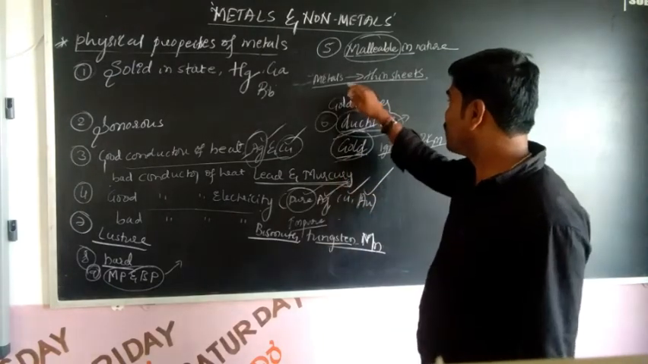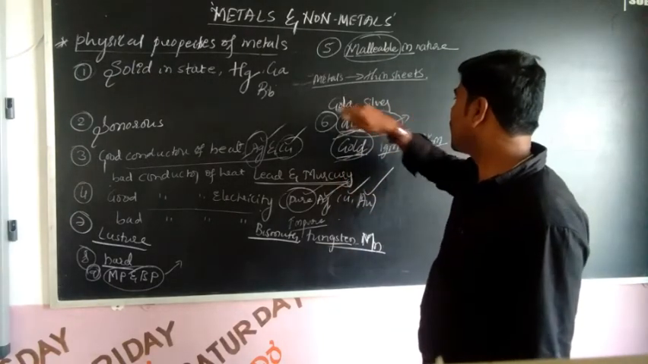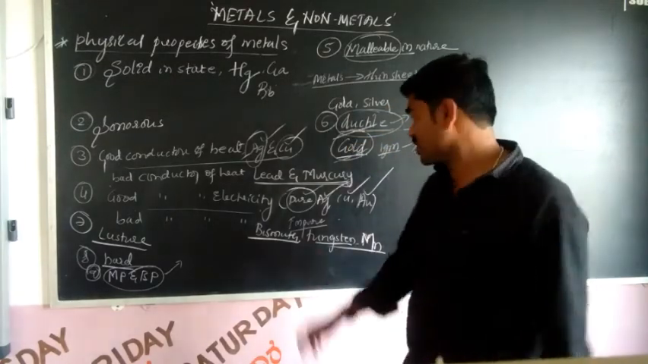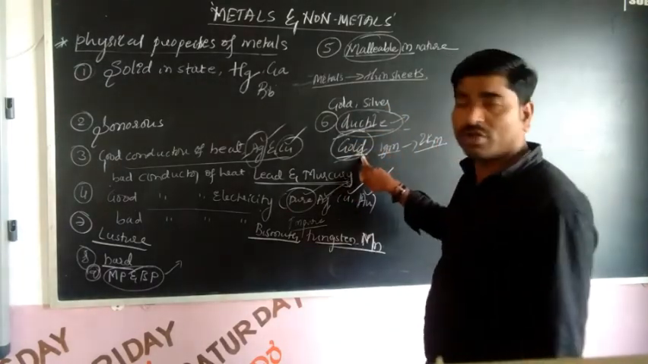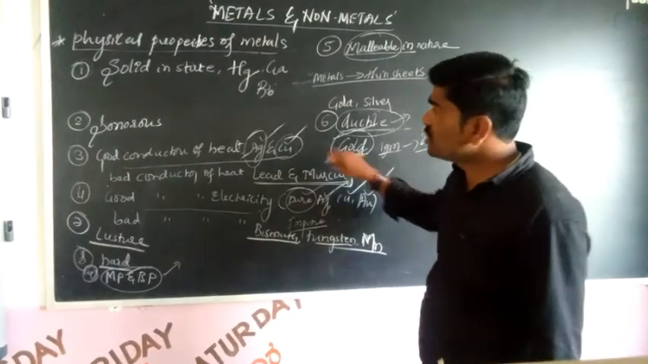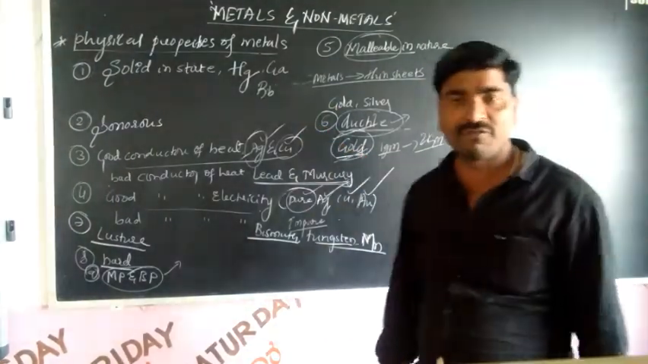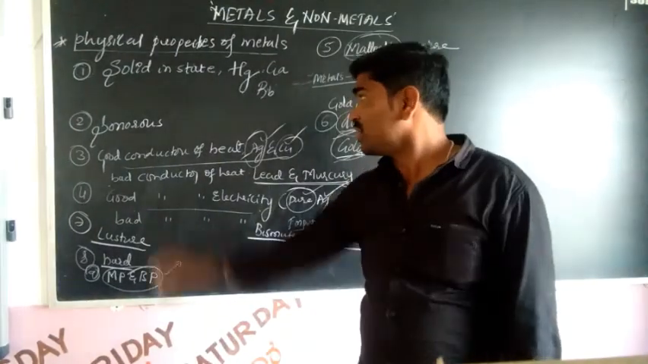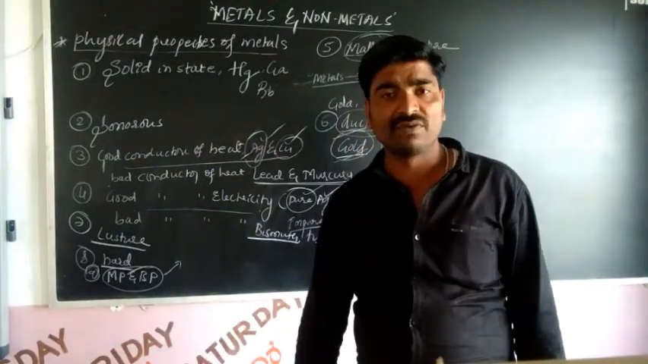Which one is the most malleable metal? Gold and silver. Which one is the most ductile in nature? That is gold. Is it clear? So these are the physical properties of metals. Got it? Let us go for the physical properties of non-metals.